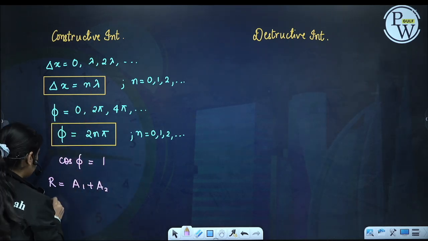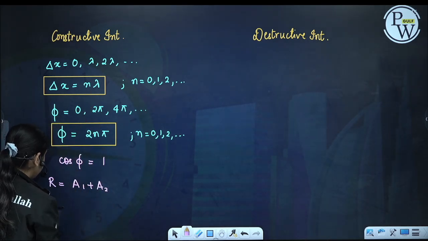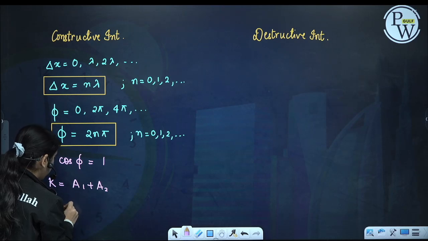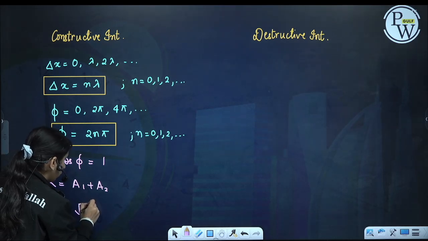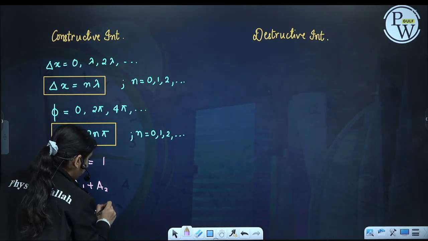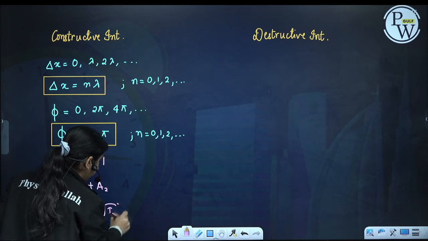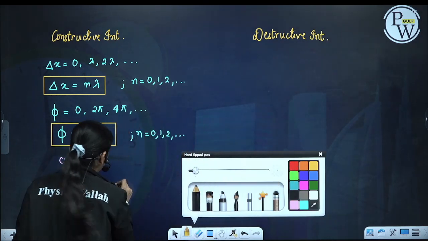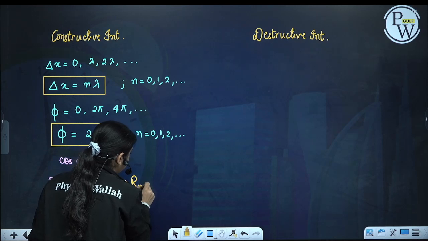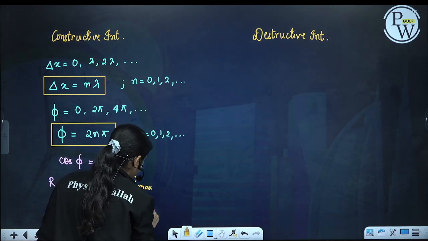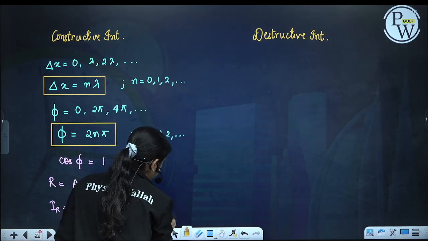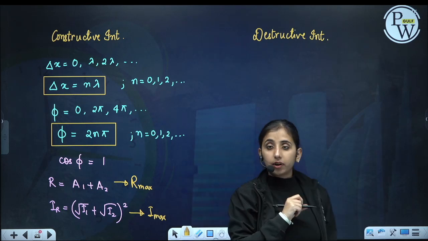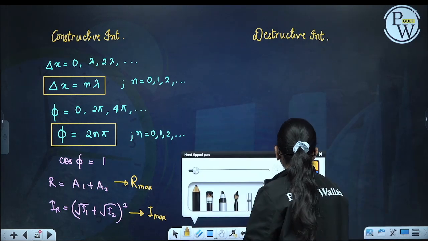Amplitude will increase and resultant intensity will be equal to (root I1 plus root I2) whole square. This is R maximum and this is I maximum, the maximum intensity we can have. So this is constructive interference.